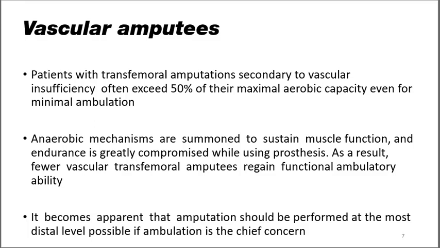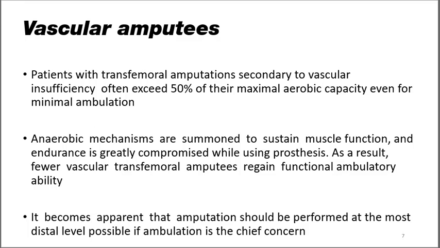In amputees who have undergone amputation secondary to vascular insufficiency, it has been seen post-operatively that with minimal ambulation they exceed 50% of their maximal aerobic capacity. In these conditions, anaerobic mechanisms are summoned to sustain muscle function and endurance is greatly compromised. This is an important concern because the shorter, proximal segment is now bearing the weight of the prosthesis.